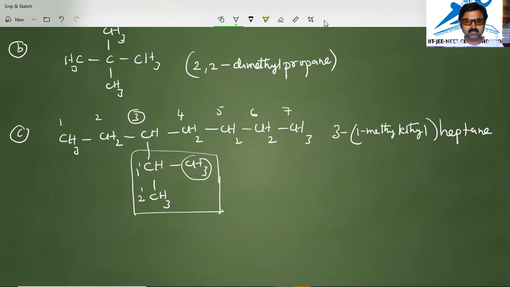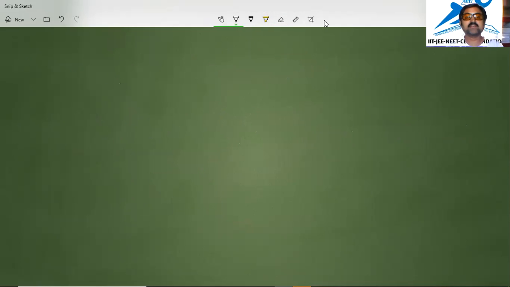Likewise, we will see another example. We have a carbon chain like CH3, CH, CH2, CH3. Here the carbon chain is given like this. That is a branch. This branch is linked with another carbon chain like this, and it continues.